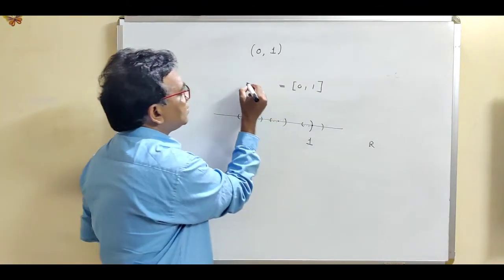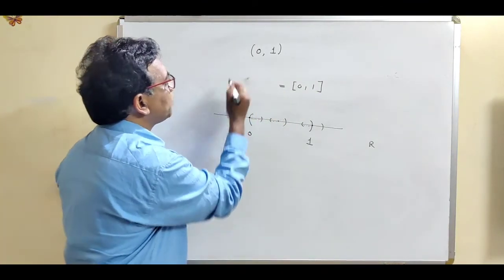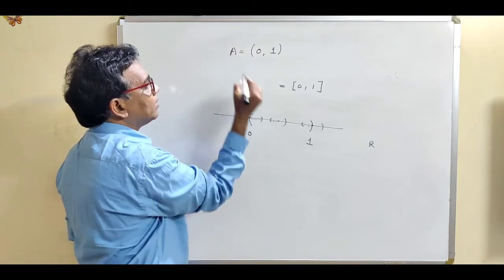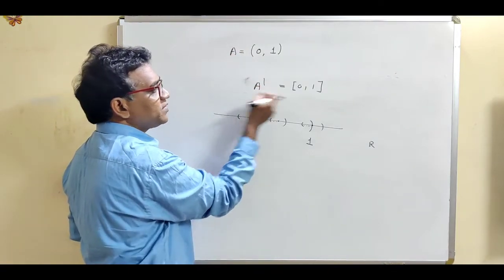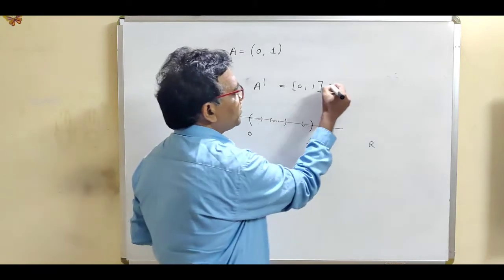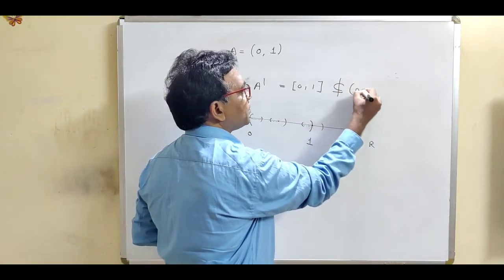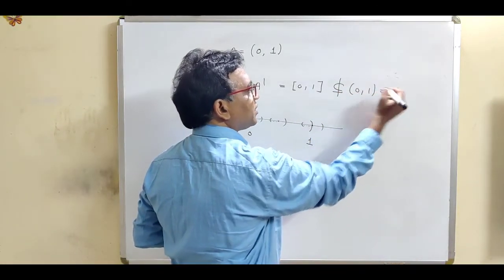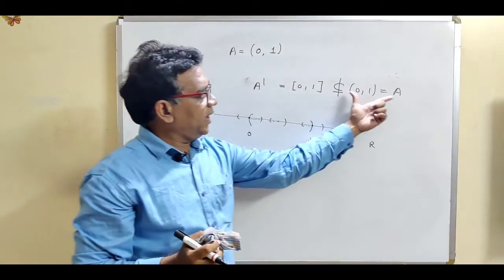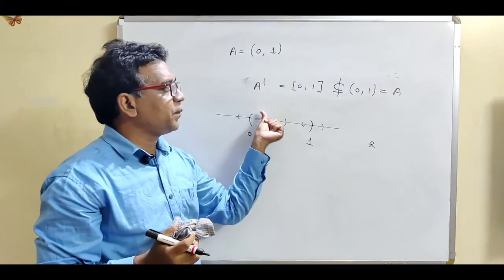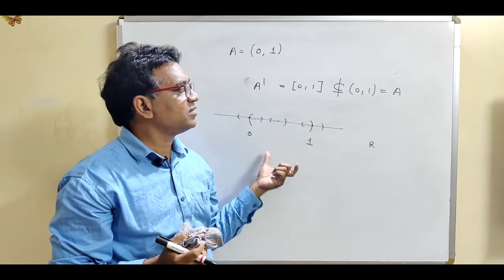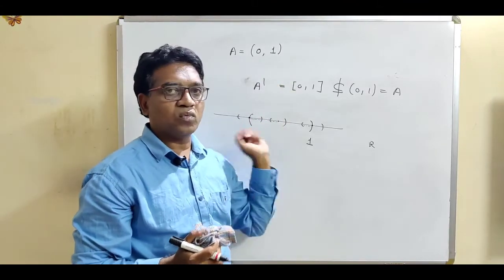If you denote this set as A, then what is A dash? A dash means the set of all limit points. Obviously this is not a subset of (0, 1), which is our set. So A does not contain all its limit points. So according to the definition, we can say that A is not a closed set.